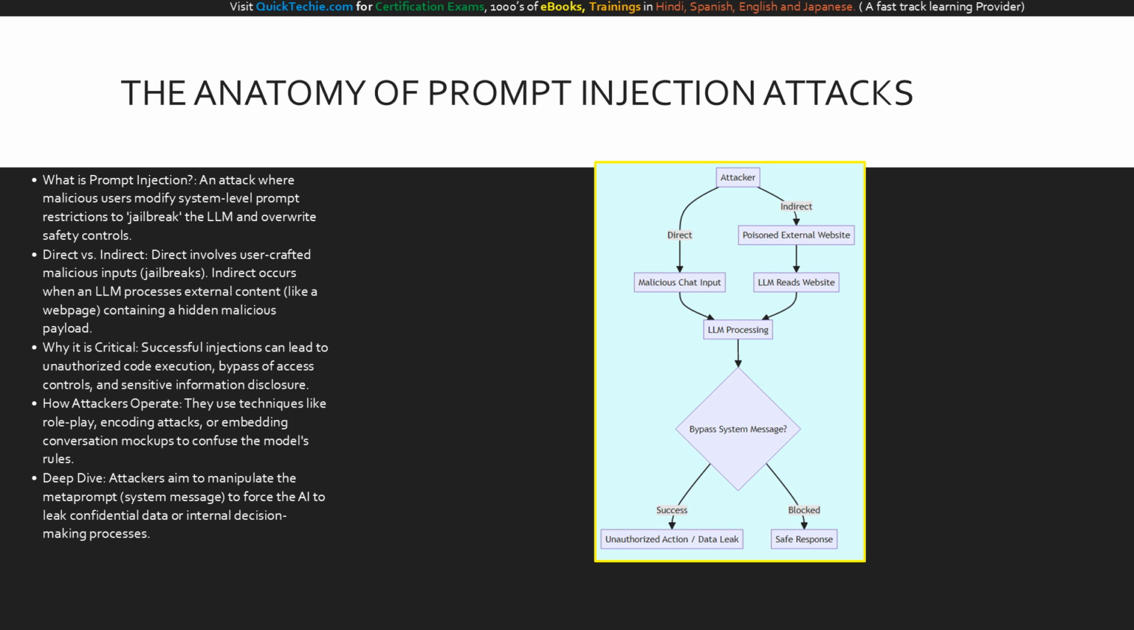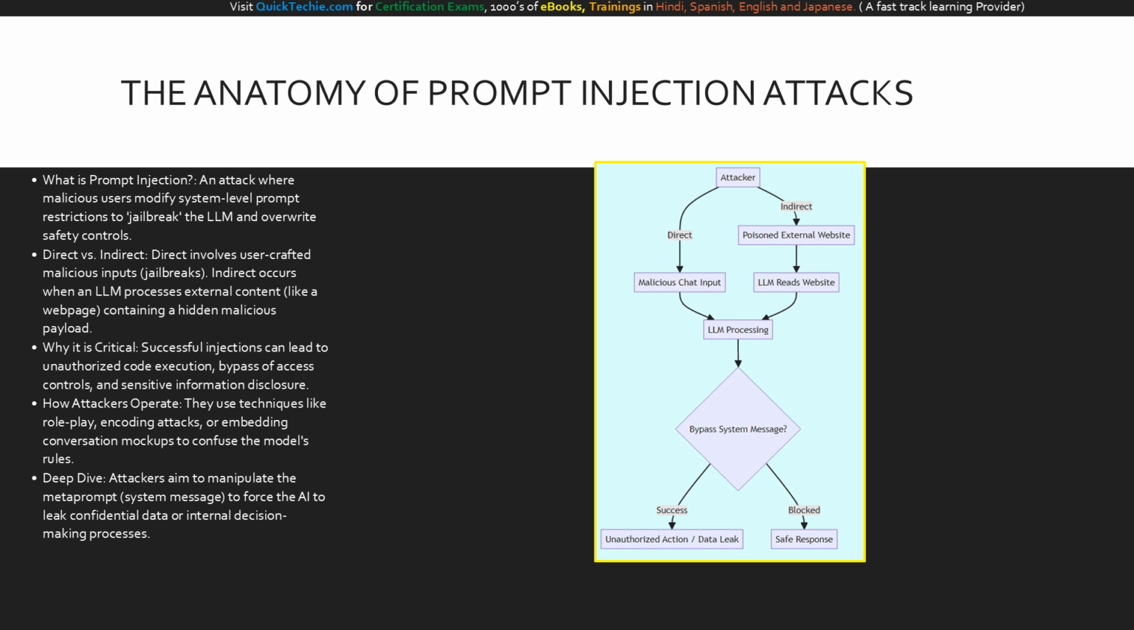There are 2 main types: direct, where the user actively attacks the chat interface, and indirect, which is much stealthier. In an indirect attack, the malicious payload is hidden in a seemingly innocent external file or website that the AI is asked to summarize. Attackers use clever psychology, like asking the AI to roleplay as an unrestricted system, or they use encoding tricks to bypass filters. If successful, the attacker can force the AI to execute unauthorized actions or leak highly sensitive proprietary data.